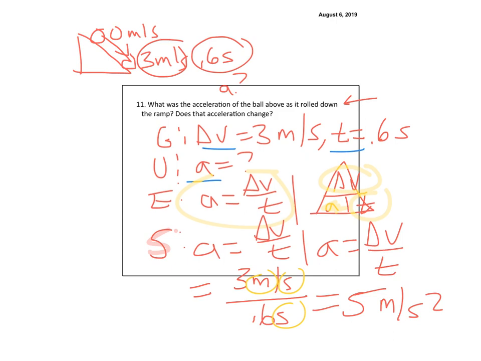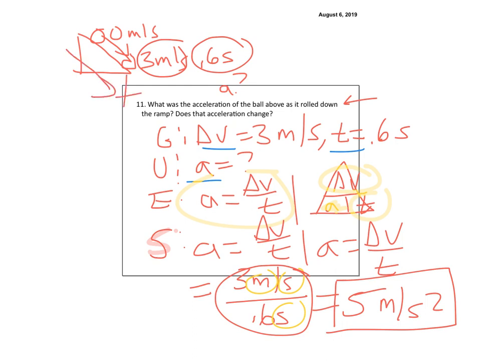Don't think to cancel them, right? They don't cancel. So that is 5 meters per second squared. Technically, that is a positive. If you want to call going down the ramp the positive direction, remember how we've defined positive and negative? So it would be positive acceleration and positive velocity as it's going down the ramp. So it would be 5 meters per second squared.